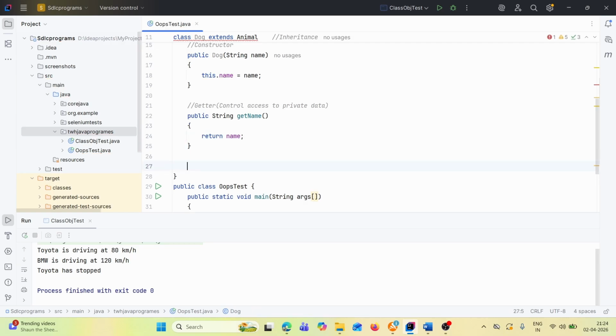Similarly, we'll write the setter. What does the setter do? Setter will control modification of private data.